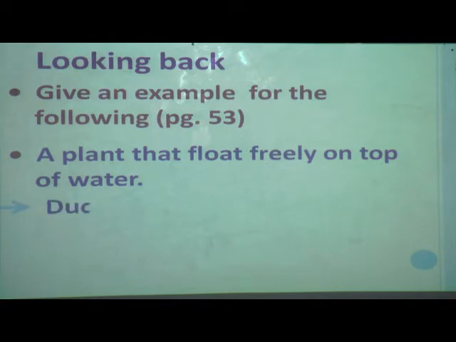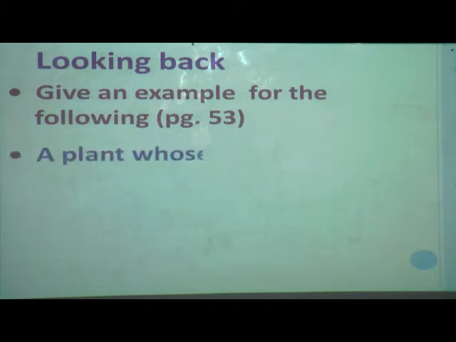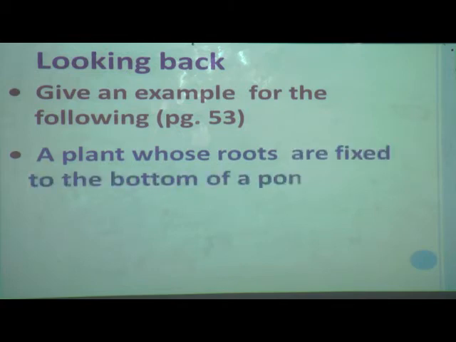Yes students, duckweed. Now we will solve the next question. Everybody wrote? You have to try to give an answer. Now the second question is: a plant whose roots are fixed to the bottom of a pond. What is an example of this? A plant whose roots are fixed to the bottom of a pond.